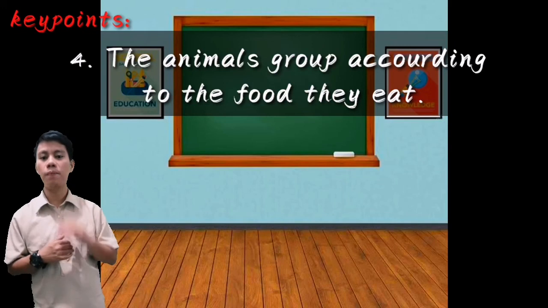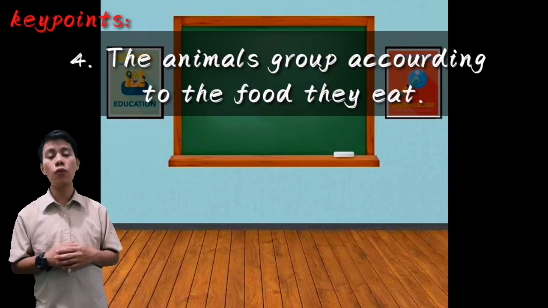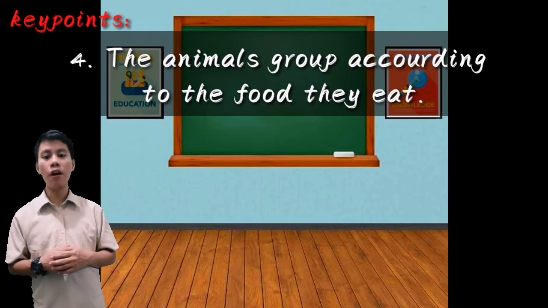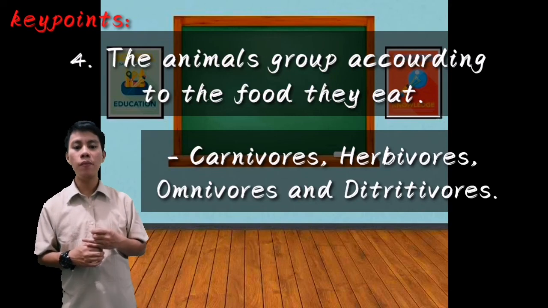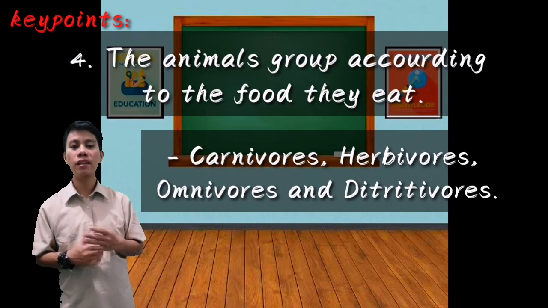Number 4, the animals group according to the food they eat. These are carnivores, herbivore, omnivore, and detritivores.